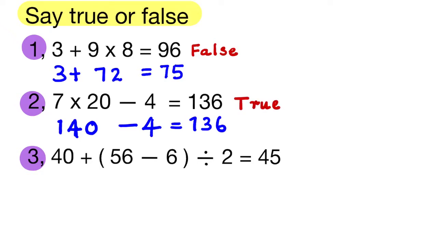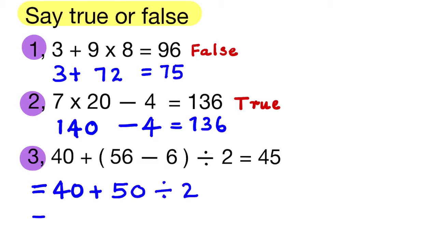Third question. (40 plus 56 minus 6) divided by 2 is equal to 45. First we should remove the parenthesis. So 40 plus (56 minus 6) is 50, divided by 2.